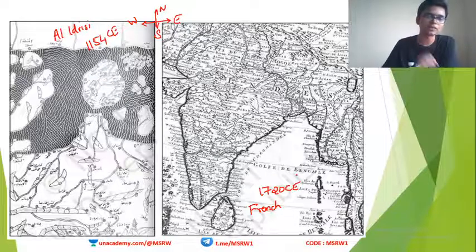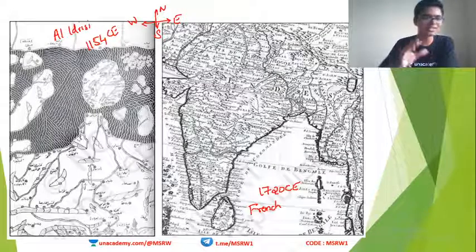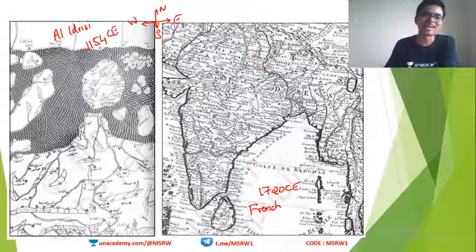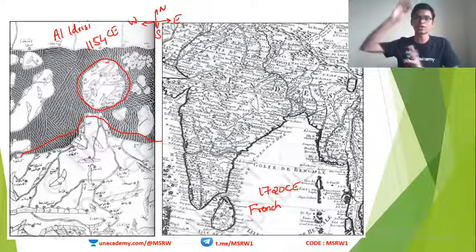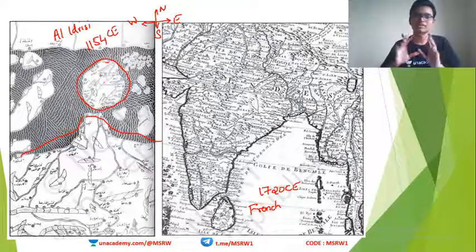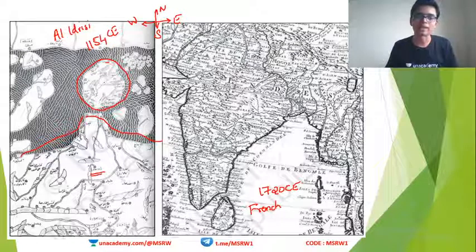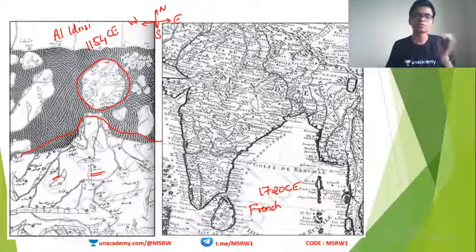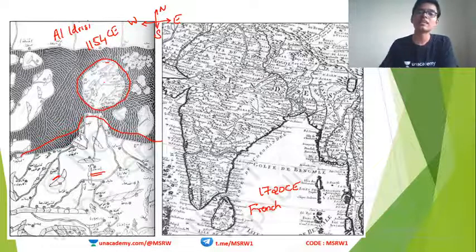In the first map, this is nothing like the India that we know of. How is India shown here? I have no idea. There is a huge island kind of thing shown here, and this part is basically India. And this is Sri Lanka, shown towards the north of India. India's shape looks nothing like anything we know, and all these places are marked in Arabic. So this map is nothing like the world which actually exists. This was made in 1154.